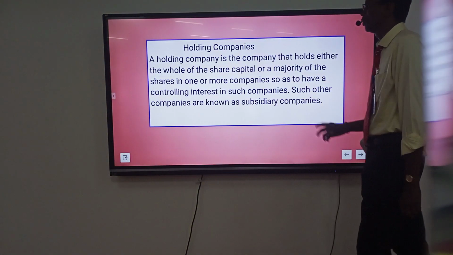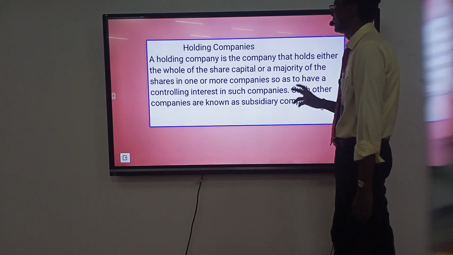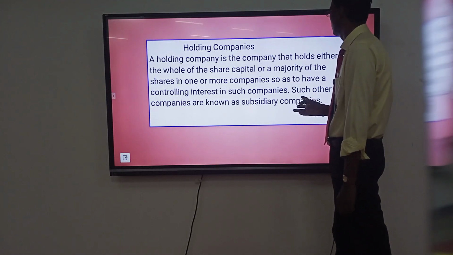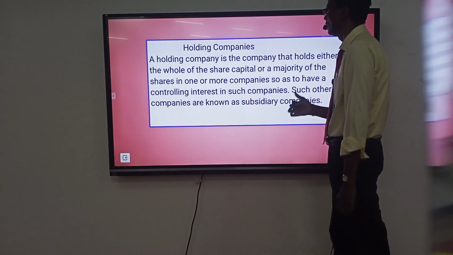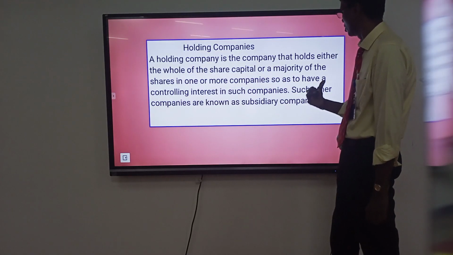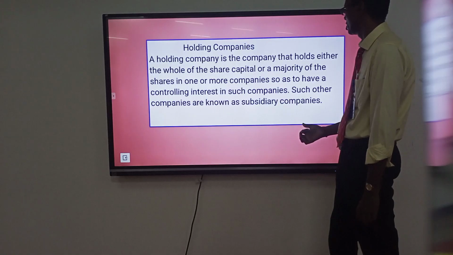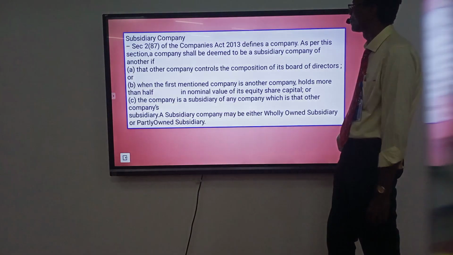Holding company. A holding company is one that holds either the whole of the share capital or the majority of shares of one or more companies, so as to have a controlling interest. Such companies are known as subsidiary companies.